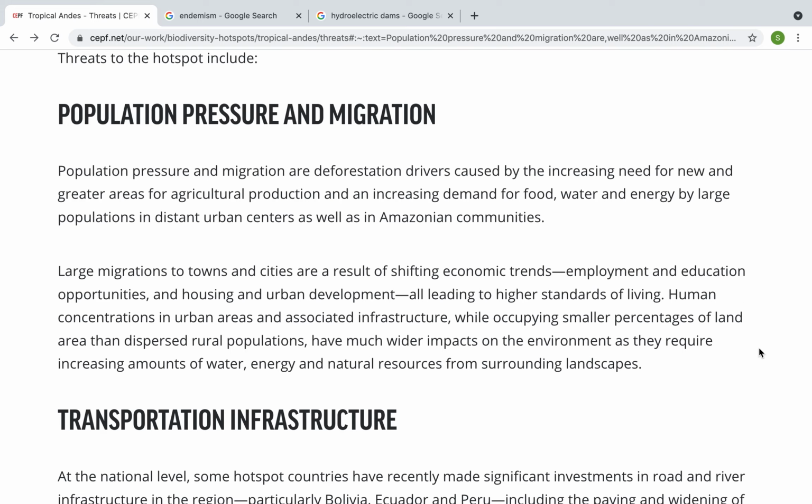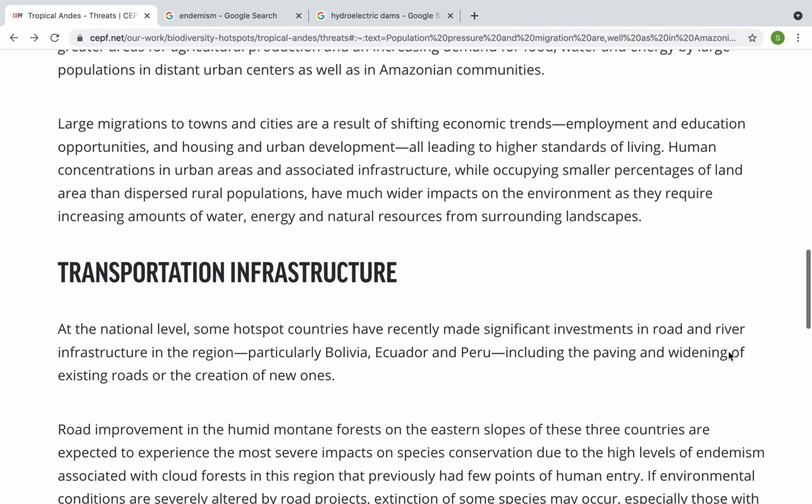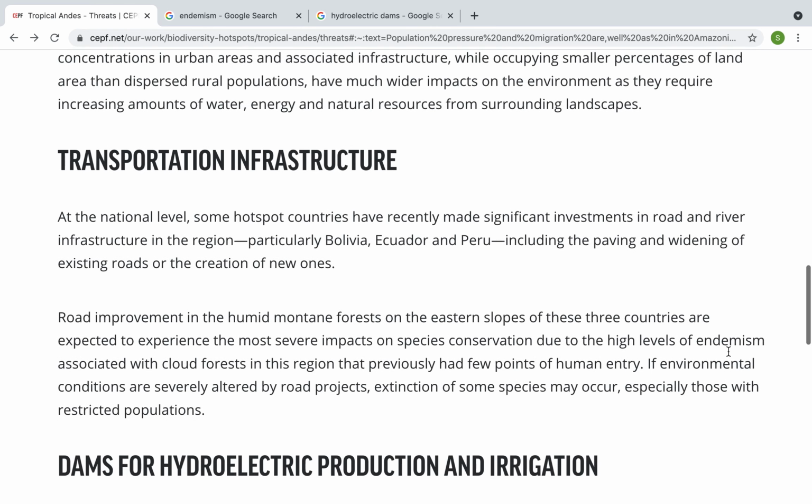So as humans are starting to concentrate in these areas, there is a higher need for these factors, which lead to higher standards of living. And for that, you need water, energy, and natural resources from the surrounding landscapes, which is what they would get from the Andes area. The next part is transportation infrastructure.